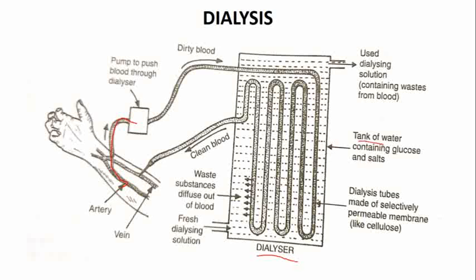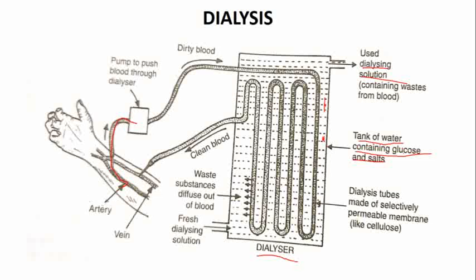It is a structure, a tank containing liquid, water with glucose and salt, and this dialysing solution has the same osmolarity and contains the same substances which are present in our blood. So this is the dialysis solution which we are using.